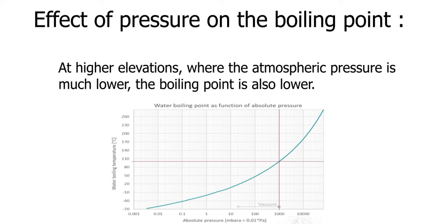Effect of pressure on the boiling point. At higher elevation, the atmospheric pressure is much lower. As we move to the upper surface, the atmospheric pressure becomes lower, and atmospheric pressure is highest towards the ground. So at higher elevations where the atmospheric pressure is very low, the boiling point is also lower.